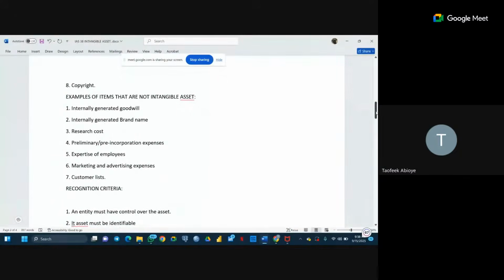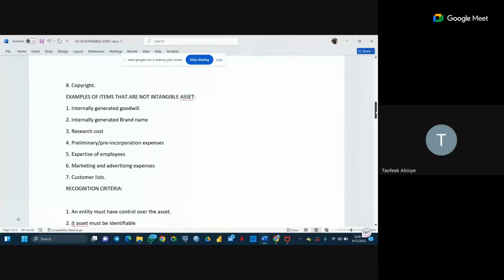So internally generated brand name. You can't know the worth of it. It's like saying the organization is trying to value the efficiency and effectiveness of their operation. They are trying to put a value to it. Although that can tell in terms of the general performance of the organization, it is not like the organization sitting down by themselves saying, okay, we want to value this brand name by ourselves and add it to our financial statement. It's not going to be done like that. It's not possible. If that is done, then every organization can just wake up one day and say, now our brand name is 50 million, so we need to include it in our assets.